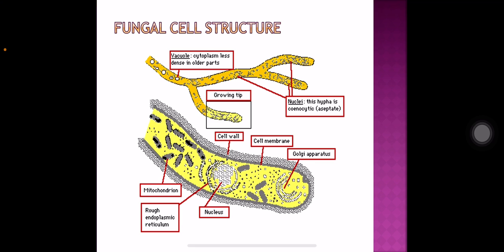This is a prototype diagram of fungal cell structure, in which various cell organelles are shown: Golgi body, mitochondria, nucleus, etc. And a filamentous shape is shown because many of the fungi have a filamentous appearance. And fungal cell wall and fungal cell membrane are different from bacterial cell wall and bacterial cell membrane.